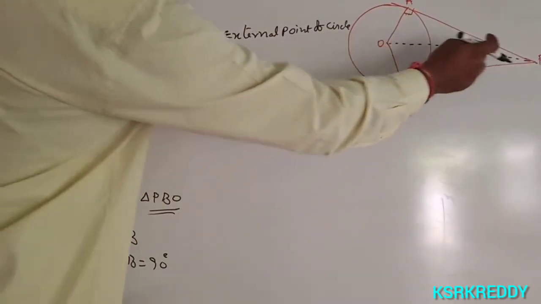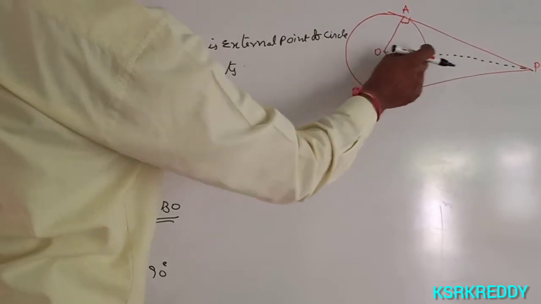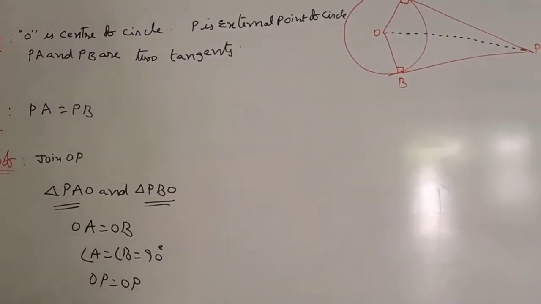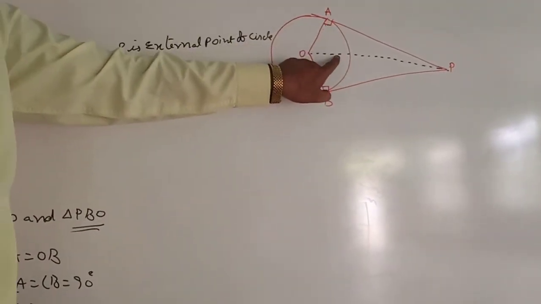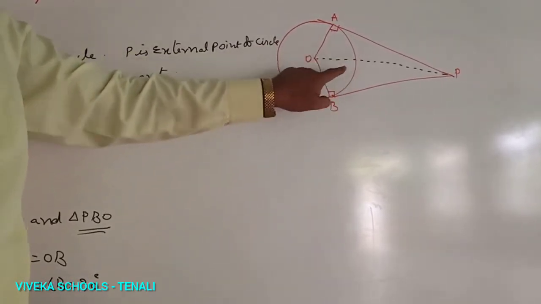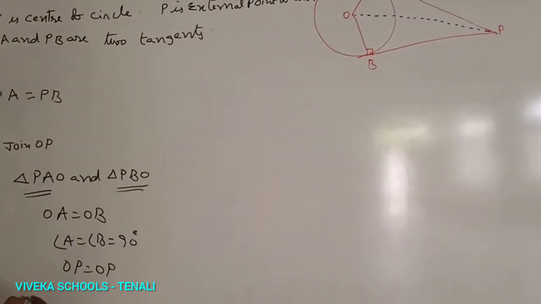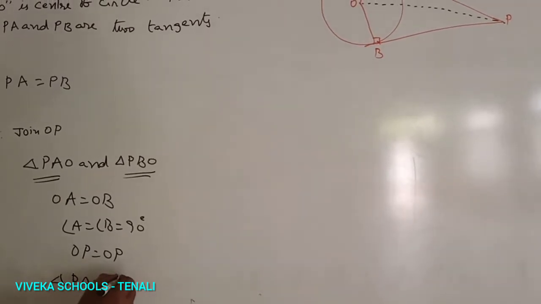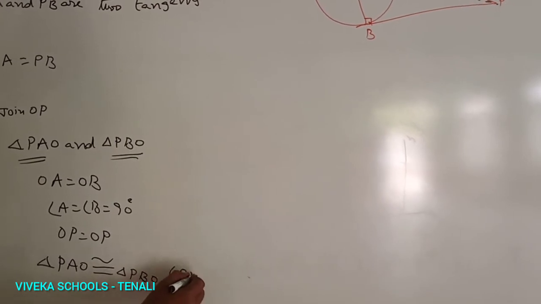And next, OP is a common side. OP in this triangle is equal to OP in the other triangle. So OP equals OP. So here we have right angle, hypotenuse and side. By RHS axiom the two triangles are congruent. So triangle PAO is congruent to triangle PBO by RHS axiom.